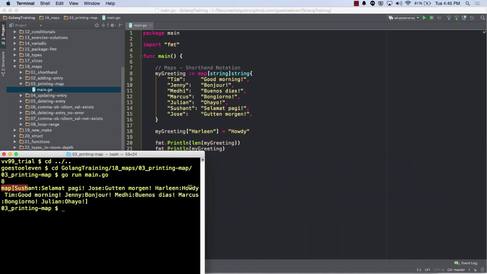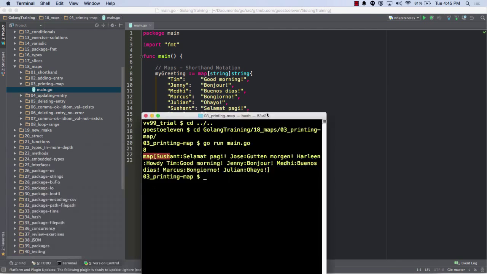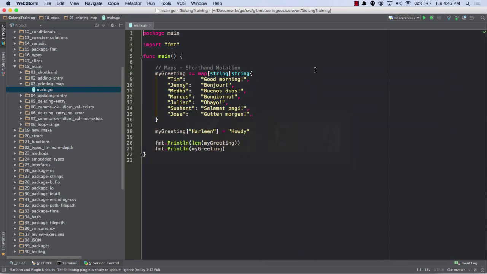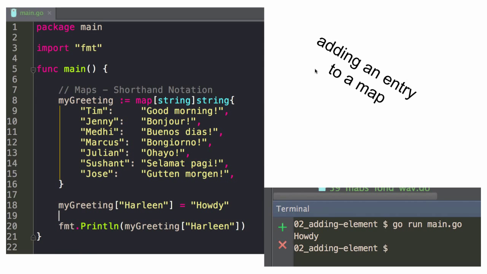Oh, can't quite get it all on one page. I just wonder why I didn't just print the map without the word map. I don't know.